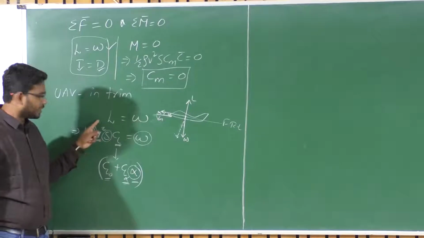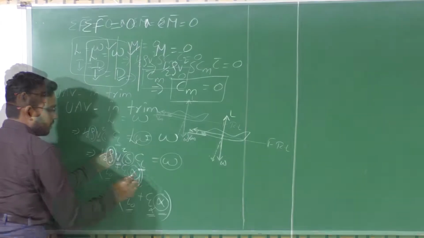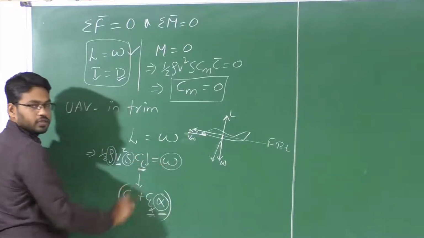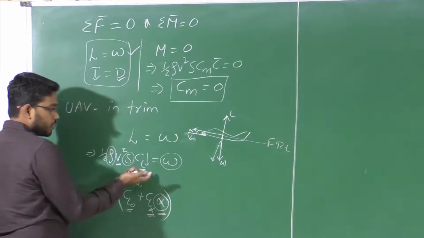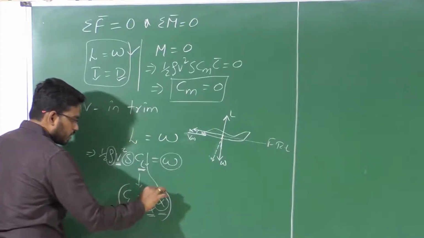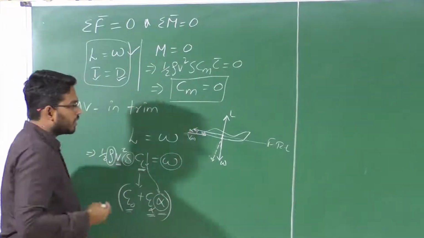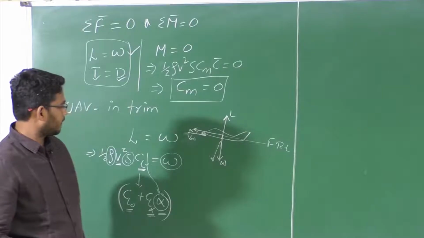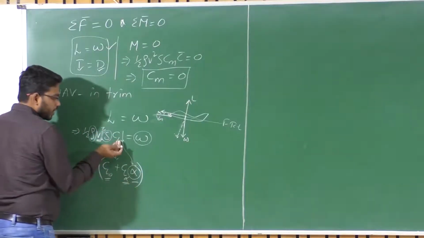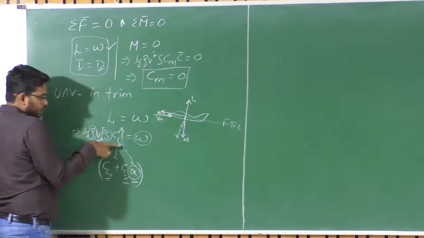If I want to fly faster, I need to decrease the CL value to generate a force that balances this weight. That means I need to decrease the angle of attack. Or say if I have to decrease the velocity and fly slower, then I need to increase this CL value so that this equation is balanced.